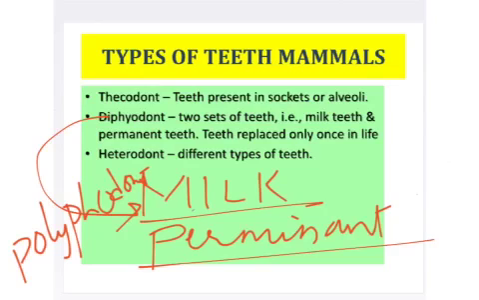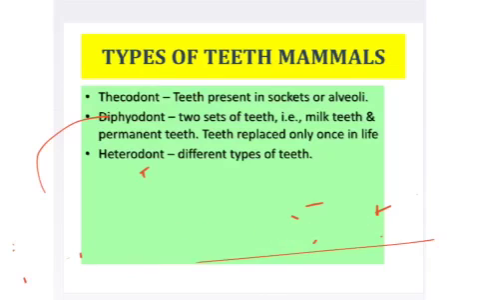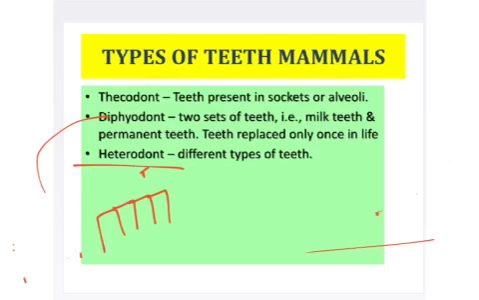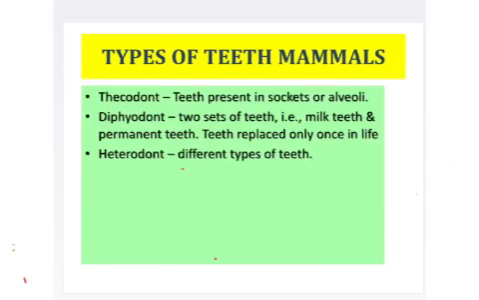And heterodont, as we have seen now, our teeth have 4 types: incisors, canines, premolars, and molars. If all the teeth are similar in size and shape, you may call it homodont. But our teeth are heterodont, as 4 types of teeth are present. So, thecodont: teeth present in the sockets of the jaw. Teeth are formed 2 times in the lifetime, first the milk teeth and second the permanent teeth, replaced only once. We say diphyodont type of dentition. Different types of teeth are present, so we say heterodont type of dentition.